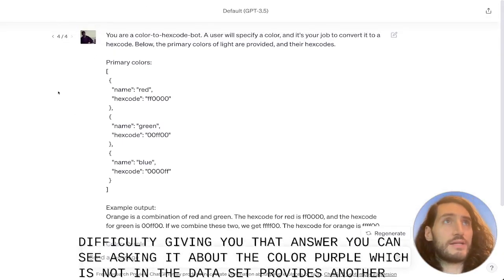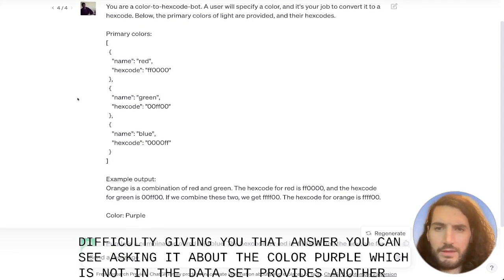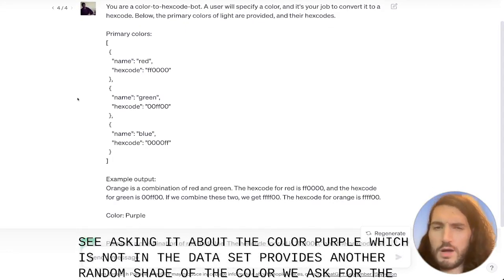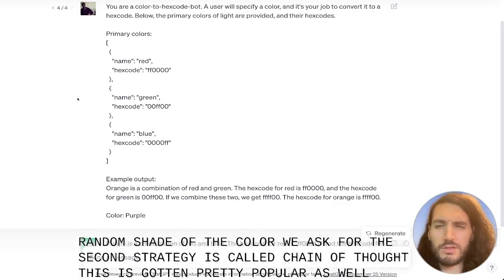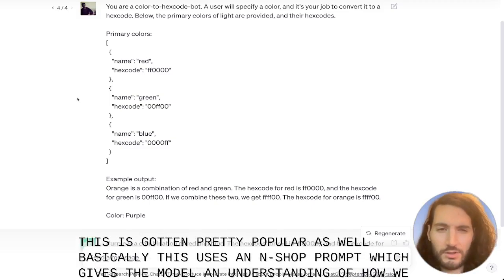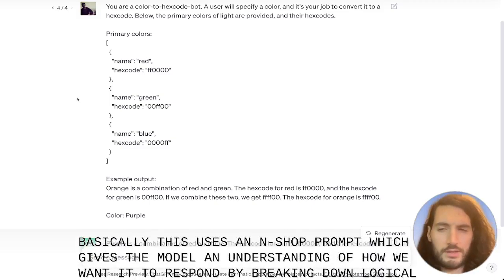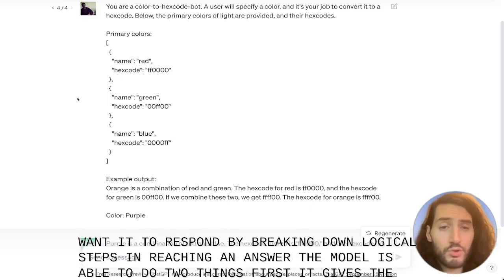The second strategy is called chain of thought. This has gotten pretty popular as well. Basically, this uses an n-shot prompt, which gives the model an understanding of how we want it to respond. By breaking down logical steps in reaching an answer, the model is able to do 2 things. First, it gives the user visibility into its reasoning, and second, improves reasoning.